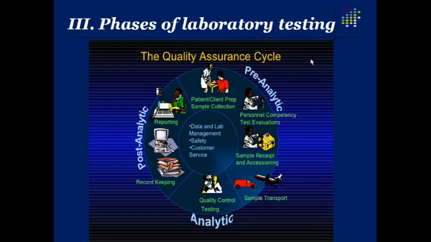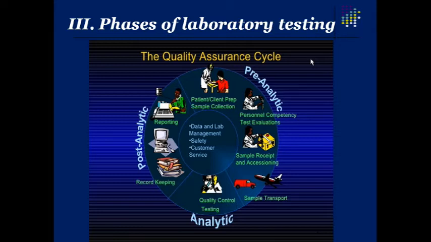Phases of laboratory testing. Suppose somebody wants to get his fasting blood sugar and PP blood sugar done for the monitoring of his diabetes status. Any laboratory testing involves three phases: pre-analytical, analytical and post-analytical. Pre-analytical means first the patient walks into your OPD or the laboratory, and in the sample collection area the patient is seated, and the lab technician or the nursing staff collect the sample.